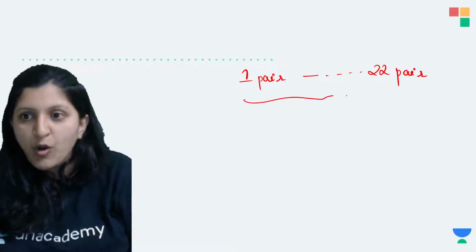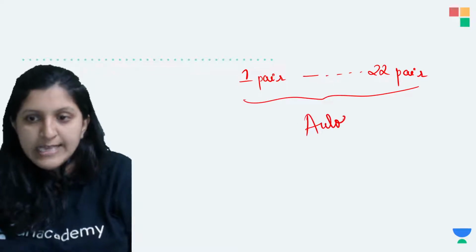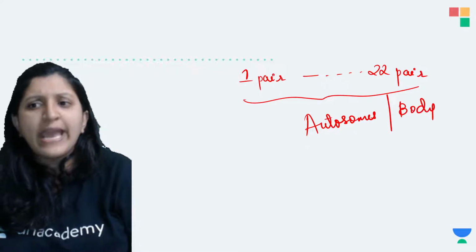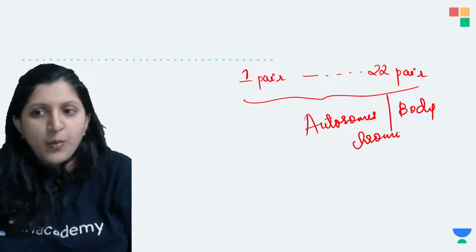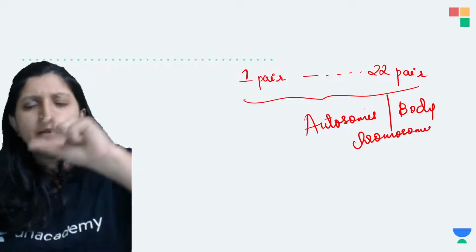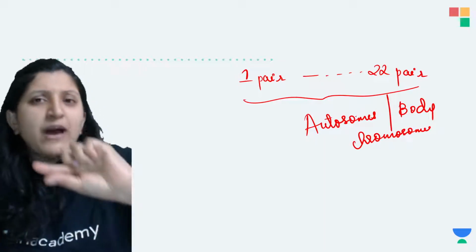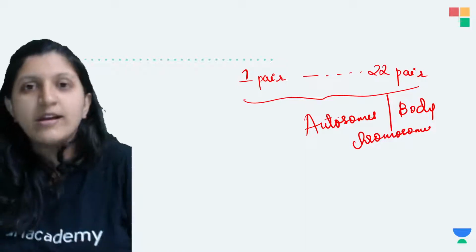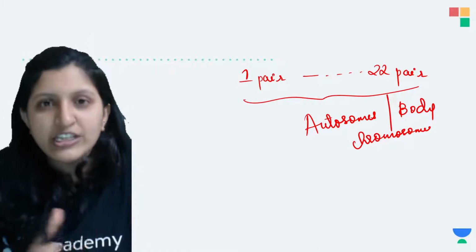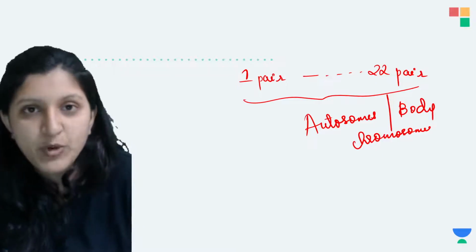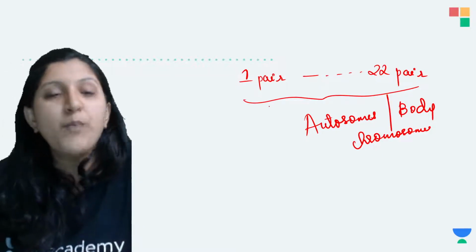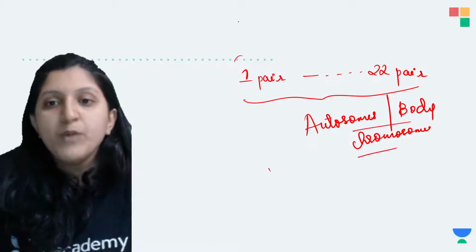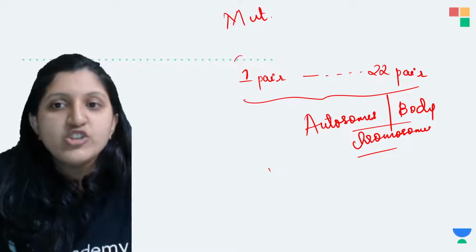So all these are autosomes, which can even be called body chromosomes. Any faulty chromosome in them, like a part of the chromosome is deleted, or a part of a chromosome is shifted, or in the gene itself there is a substitution, deletion or addition, that is a mutation. Because of that, your body feature or the phenotype is going to change.